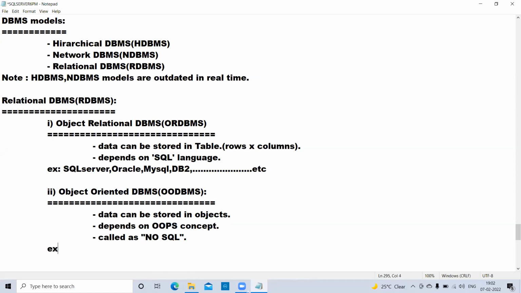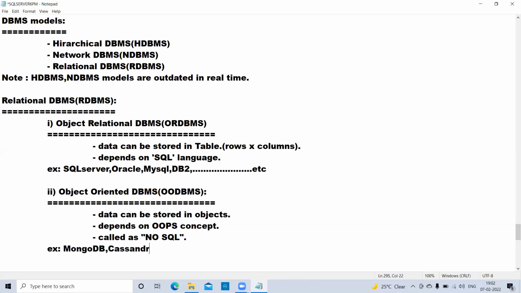Now we will see some examples. Nowadays, I think you have heard of one of the softwares, MongoDB. Can you hear me, anybody? MongoDB. Yes, so many people have heard of this. And there is one more, like Cassandra.